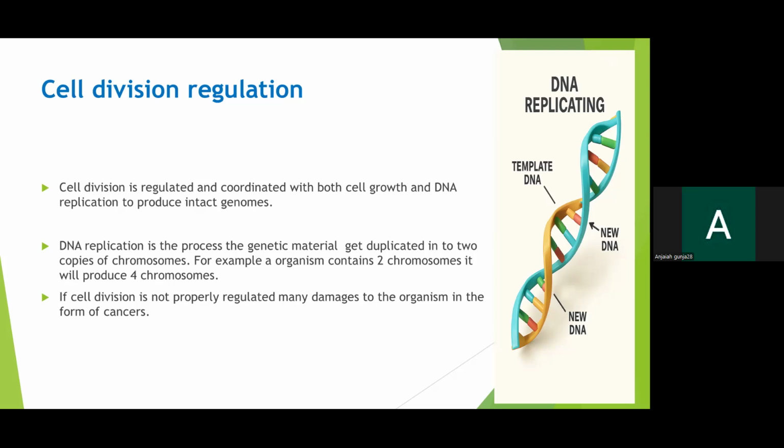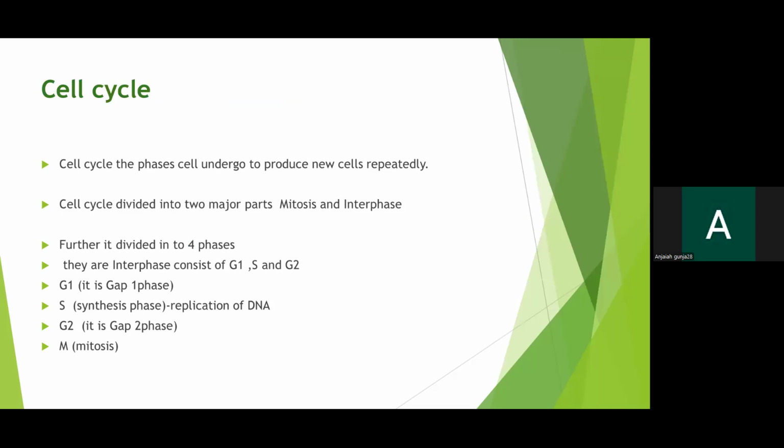So two chromosomes are there. The two chromosomes will produce four chromosomes, meaning doubling of the chromosomes. Why? Because they are doubling to give to the next cell, the new generation cell. If cell division is not properly regulated, many damages to the organism will occur. That will lead to cancers. Already I mentioned it. Now next we'll see what is the cell cycle.